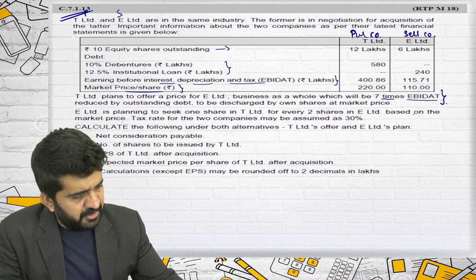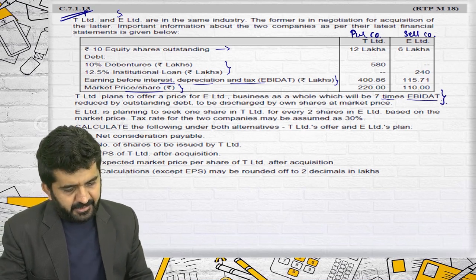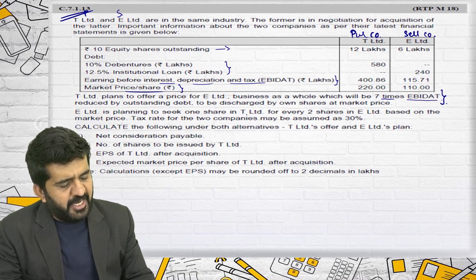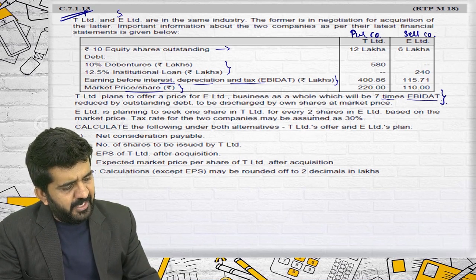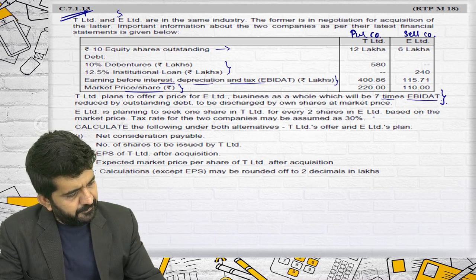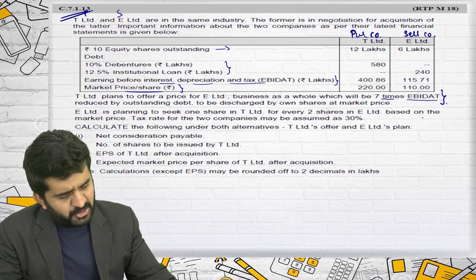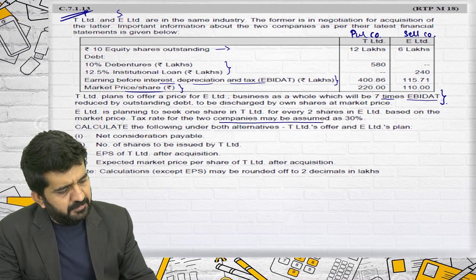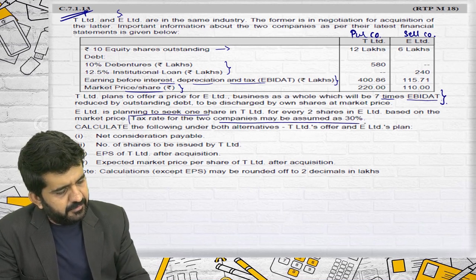So this will be the valuation of E Limited. E Limited is planning to seek 1 share in T Limited for every 2 shares in E Limited, based on the market price. Tax rate for the two companies may be assumed at 30%.